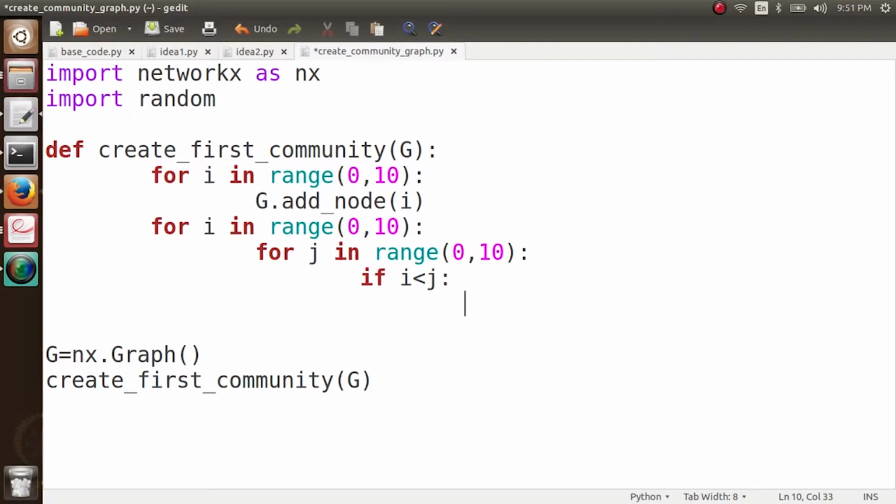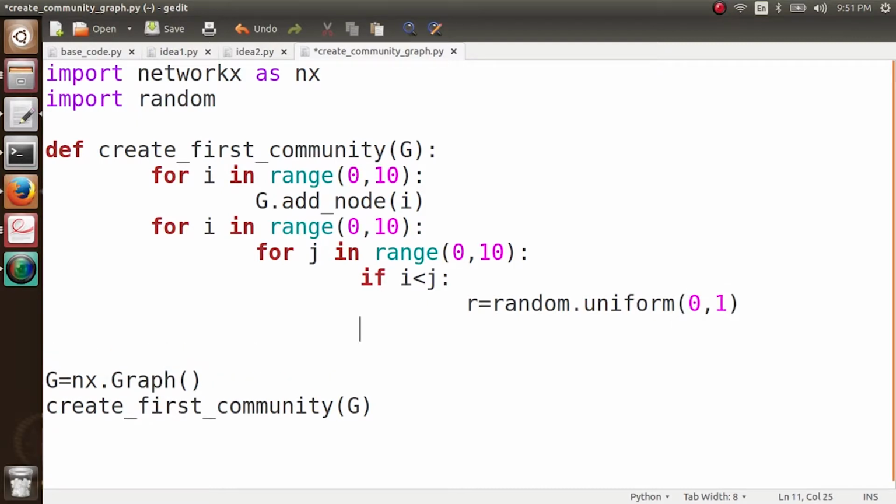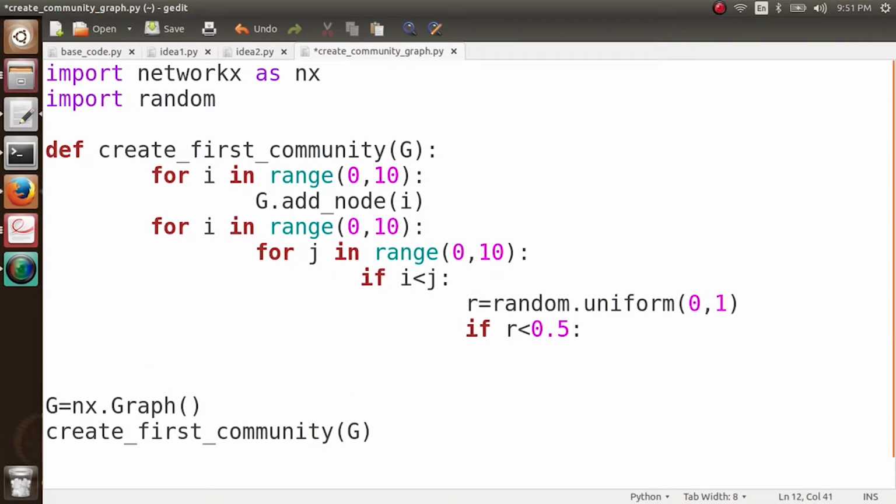If I want to do some event with a particular probability, I create a random uniform number, a real number from 0 to 1. So I get a real number from 0 to 1, r equals random.uniform(0, 1), and then if r is less than 0.5, I do G.add_edge(i, j).